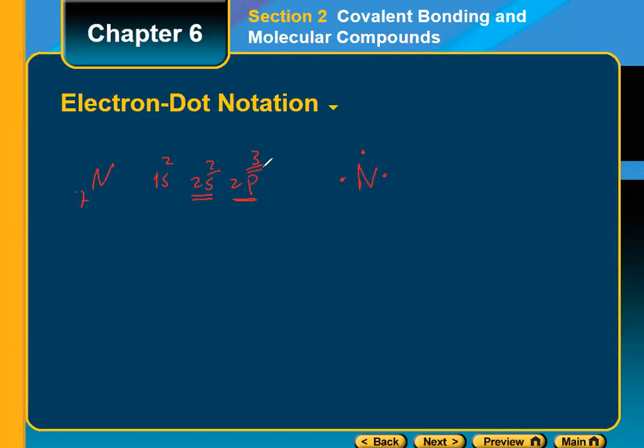Let's take another example to clarify the idea. For example, we have oxygen, O8, so 1s2, 2s2, and then 2p is going to be 4. In this case we are going to draw oxygen like this: 1, 2, 3, 4. It's represented by the number of electrons found in the outermost energy level. Actually, the valence electrons here are represented by 6.